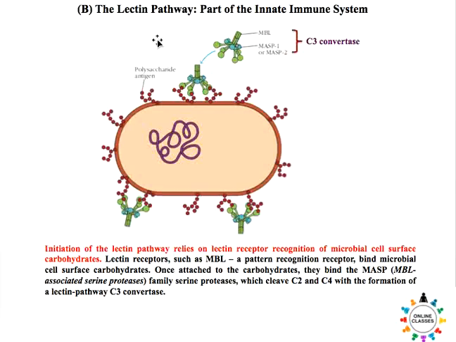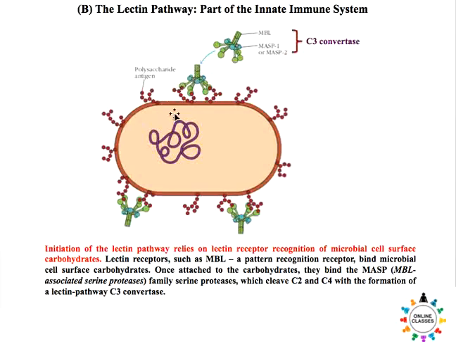In the lectin pathway, the protein involved is called MBL, or mannose binding lectin. This is a protein present in the serum, and it also joins MASP, the MBL-associated serine proteases. Together the MBL and MASP form C3 convertase.